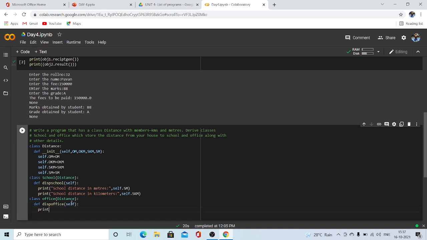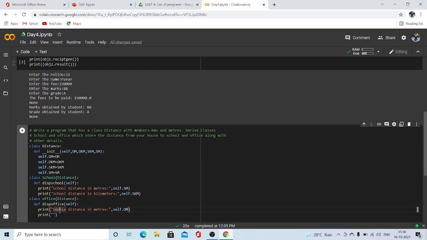Now we have to print the distance of office from school in kilometers and meters. So office distance in meters is self.om. You got it, right?